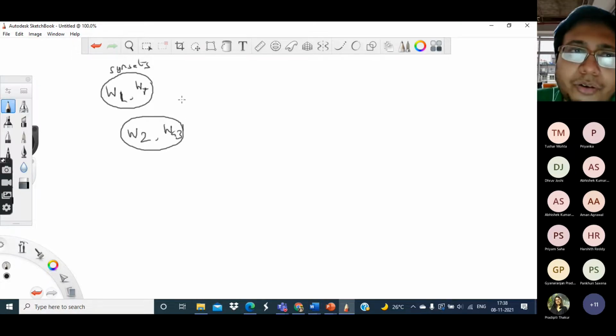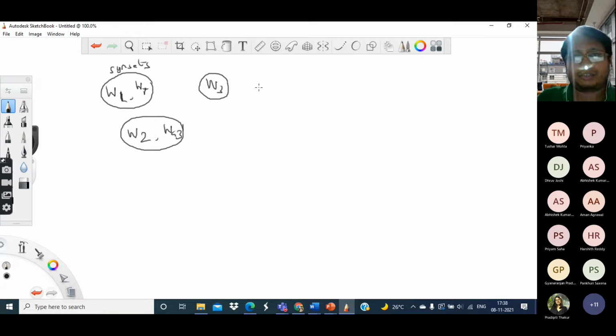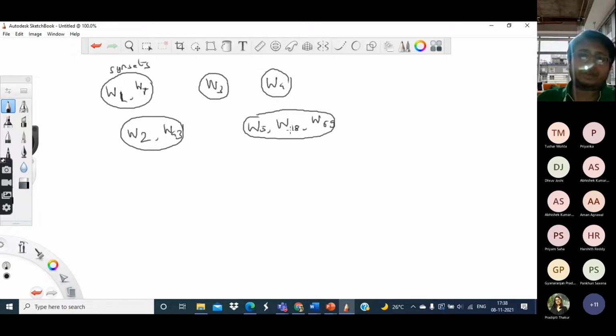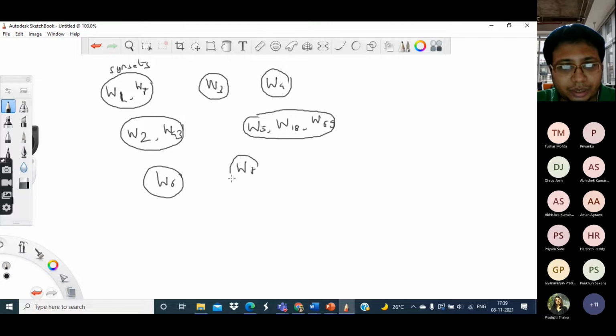Now, of course, not all words will have synonyms. So let us say that W3 is a lone word. There is no other word in its synset. W4 is also lone. Let us say W5, W18 and W69, all of them have the same meaning. They are all synonyms, so they can be clubbed together, etc. Similarly, let's say we have W6 alone, W7 alone, etc. Okay. Now what WordNet does is that it builds a graph by